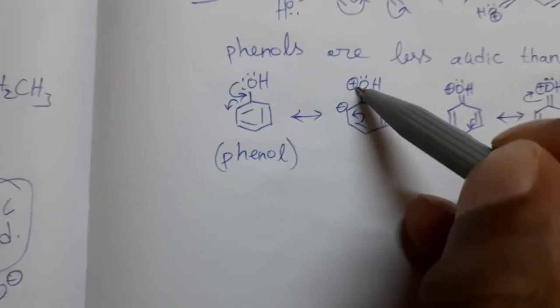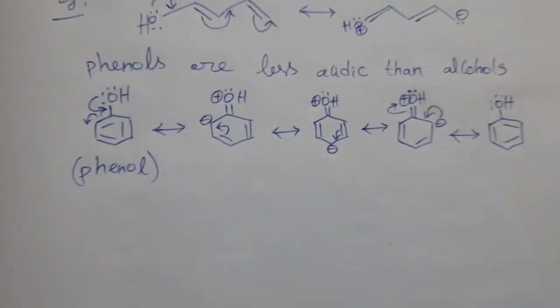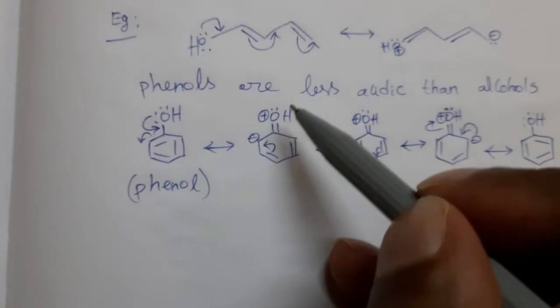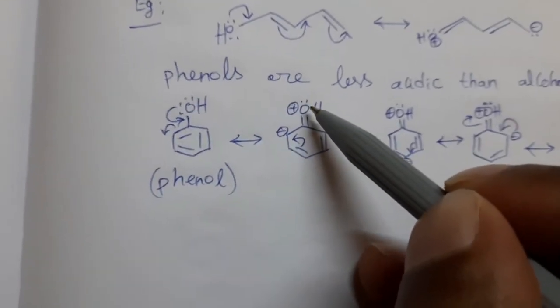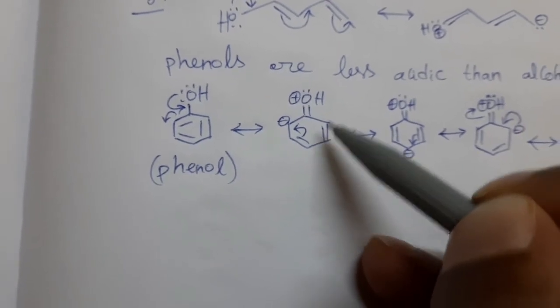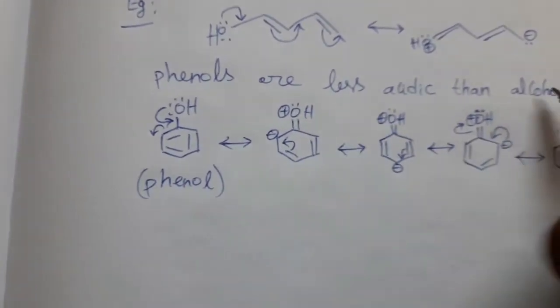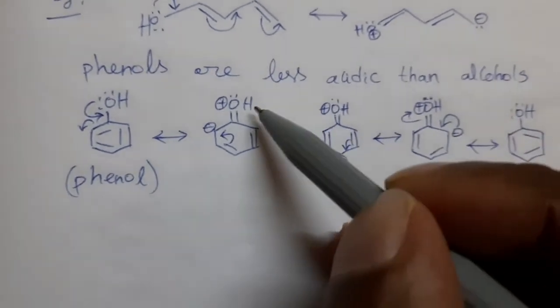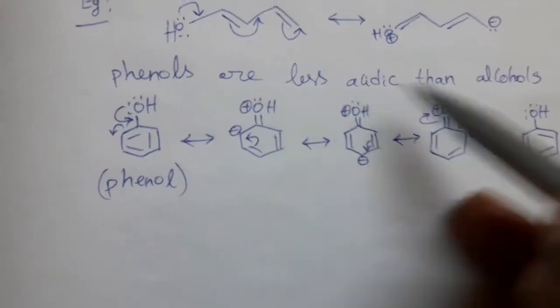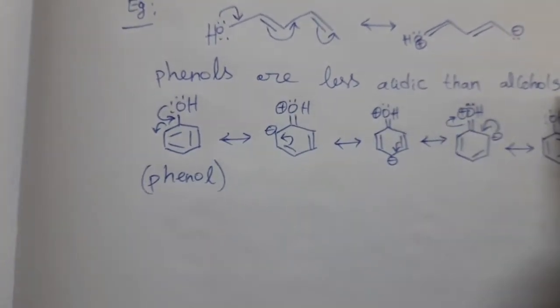Say this: positive charge, negative charge, positive, negative, positive, negative. In this way, charge separation takes place. Due to the involvement of the lone pair of electrons present on the oxygen in resonance formation, this OH bond is not that much polar as compared to alcohols. So breaking of this bond becomes difficult than alcohols. Hence, phenols are less acidic than alcohols.